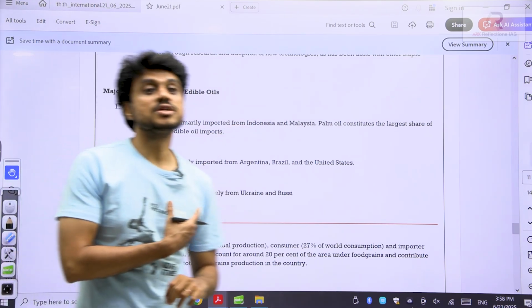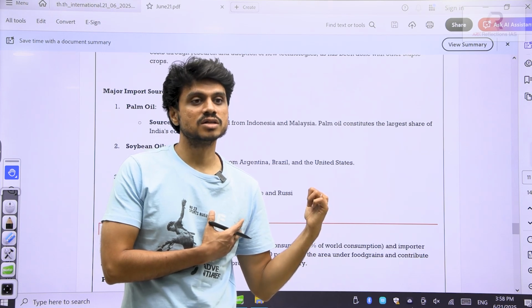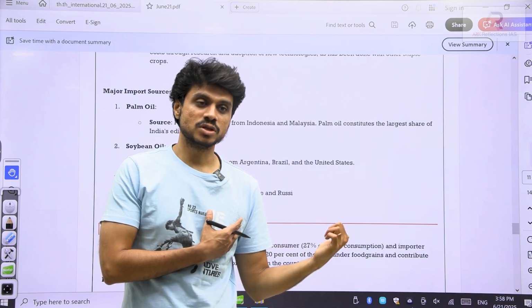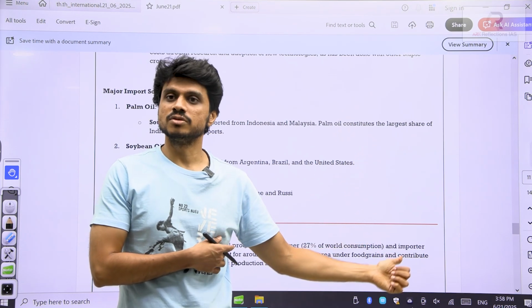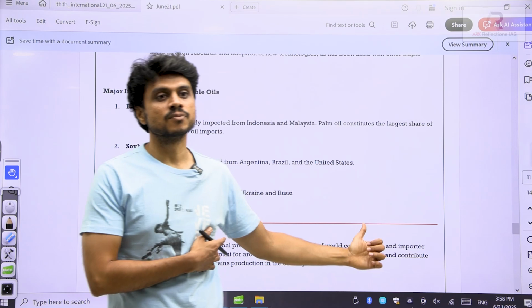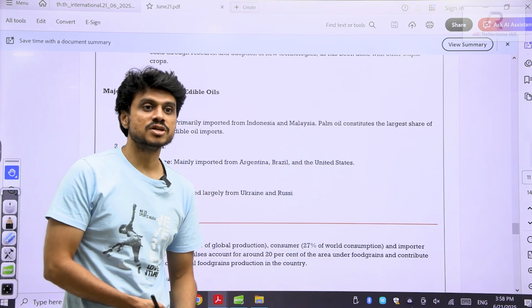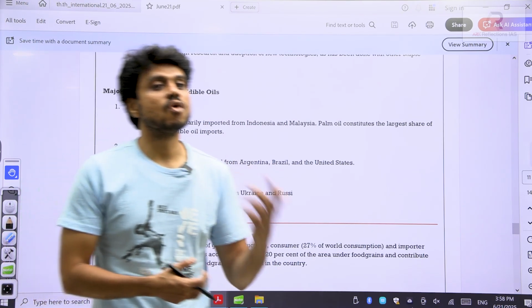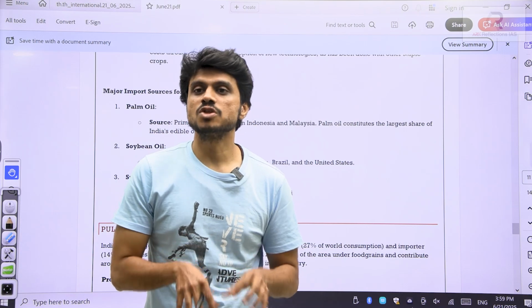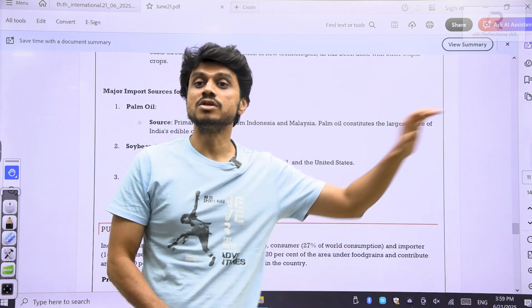So that's why recently we are trying to develop the National Palm Oil Mission. Telangana and Karnataka are the states which produce palm oil in the south. We are also developing palm oil production in the northeast and the Andaman. We have seen this article a few days back, because we are importing 60% of the vegetable oils. But I have said this is not environment friendly. Vegetable oils also require a lot of water. Growing vegetable oils in India is not environment friendly. This is one aspect related to vegetable oils.